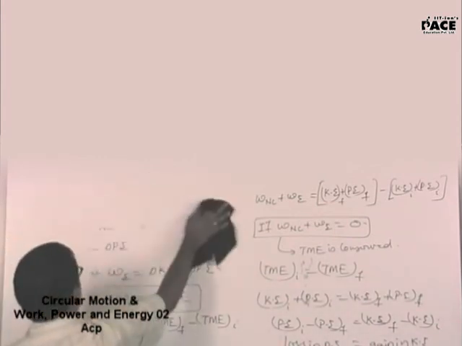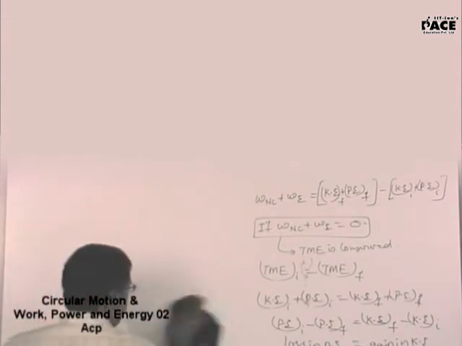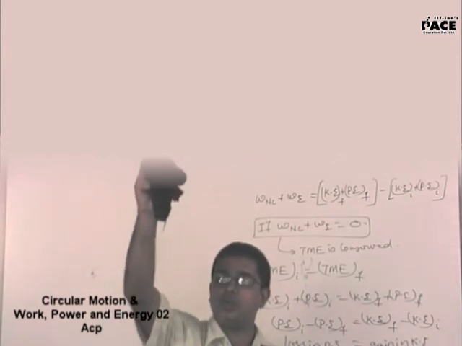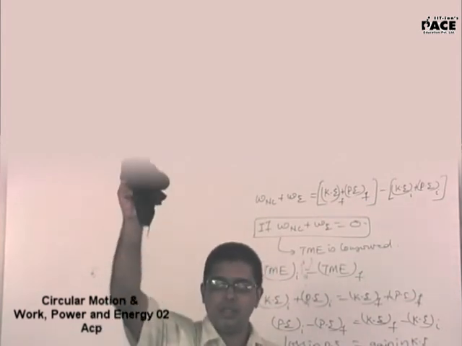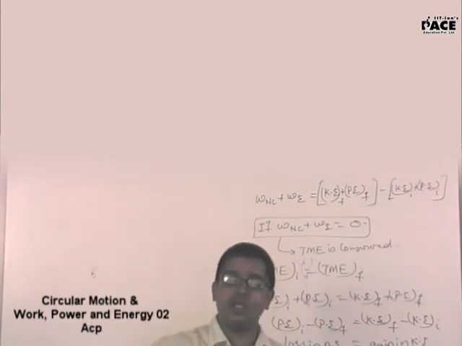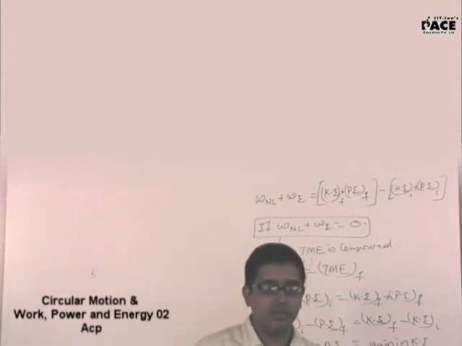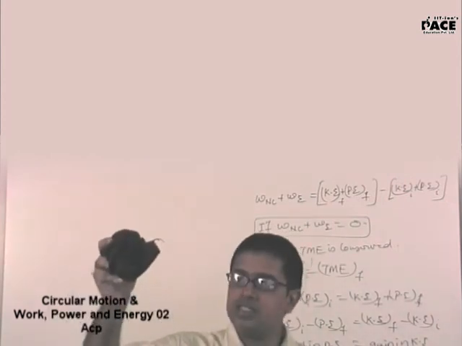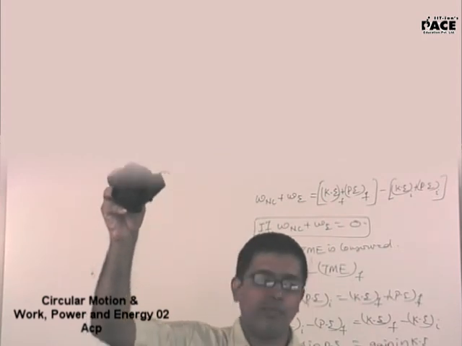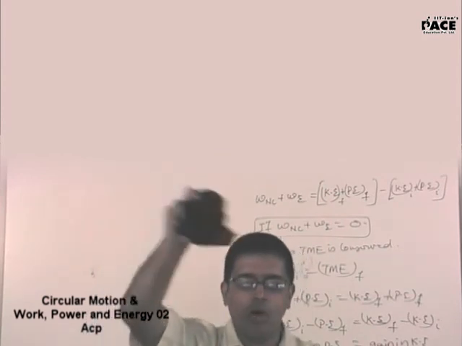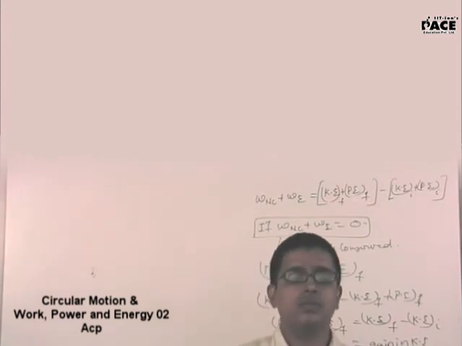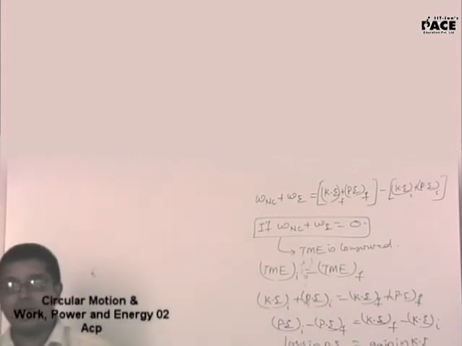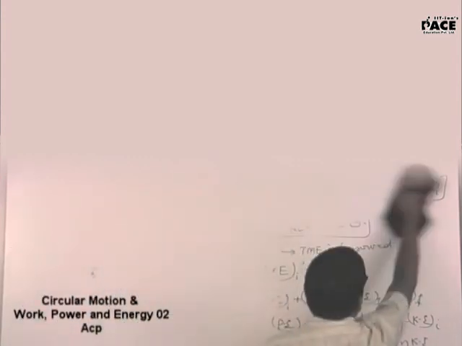If a body is moving vertically upwards with uniform velocity, say I am pulling this body in the vertically upward direction with uniform velocity, the change in kinetic energy is 0. So the total work done is 0. Which work done are you referring to? Total work done.